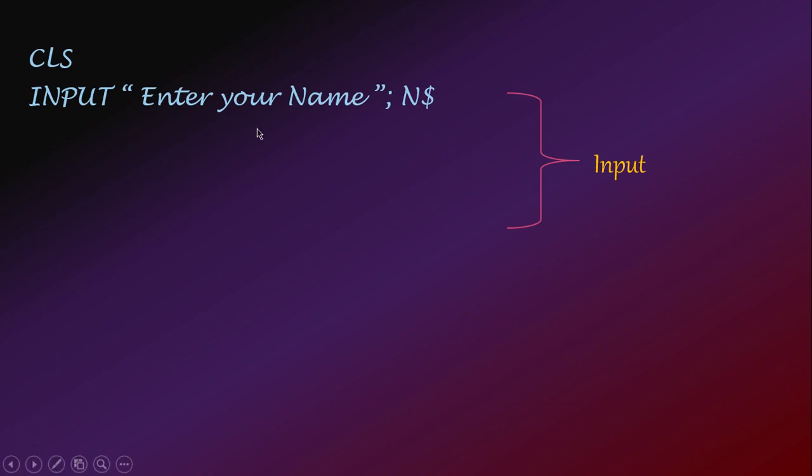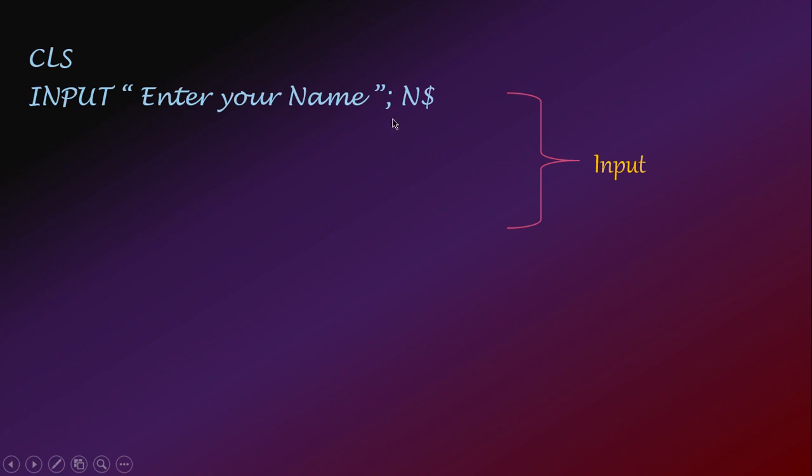So when you see this message and you type your name, whatever name you are giving will be stored in the variable N$. And you see here another symbol is utilized, that is the semicolon. Here the semicolon acts as a separator. It is separating my variable N$ from this message, Enter your name.